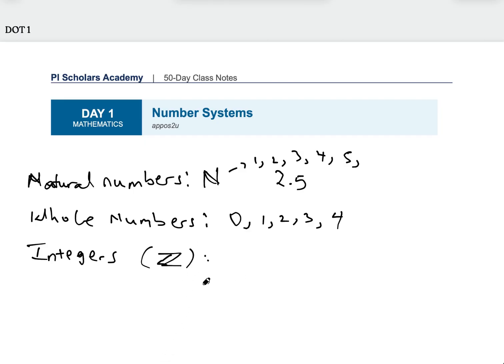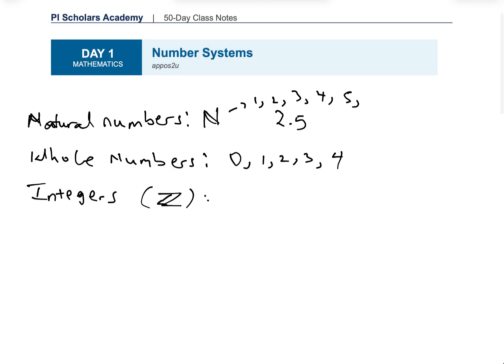Integers are numbers that, number one, include all natural numbers. They also include the number zero and they include the negative values of all the natural numbers. So what do we mean by that? What we mean is that zero is an integer. If one belongs to the set of integers, -1 is also going to be among the integers. If 2 belongs to the set of integers, then -2 is also going to be in the set of integers.